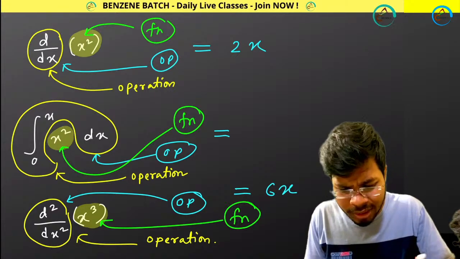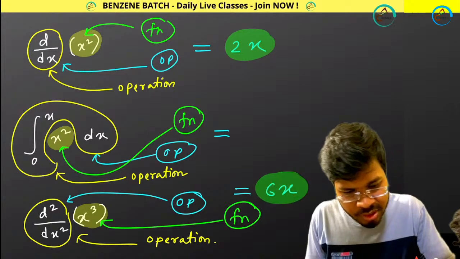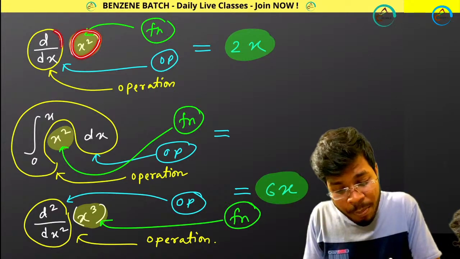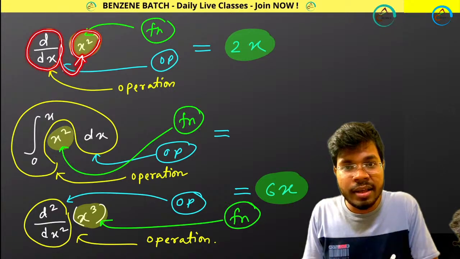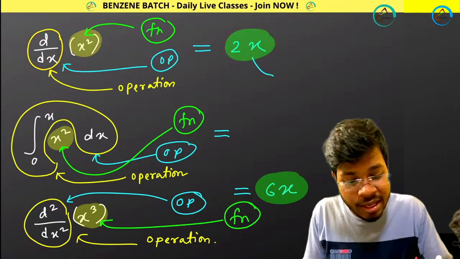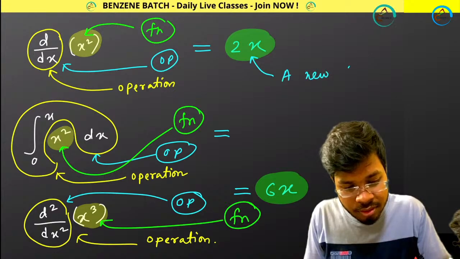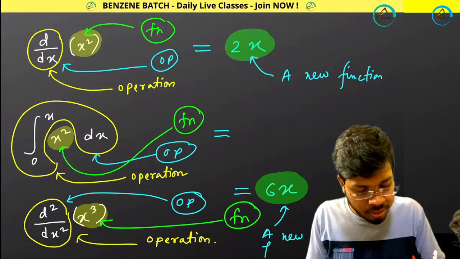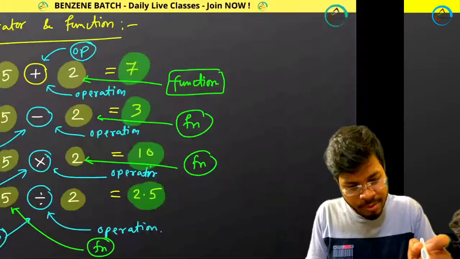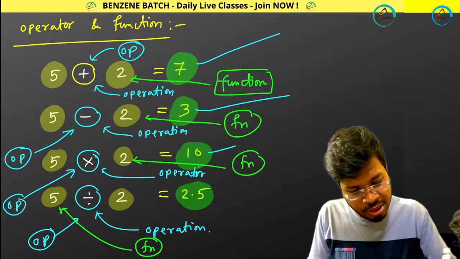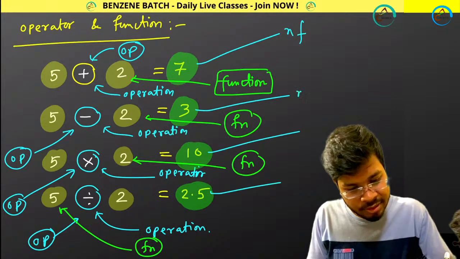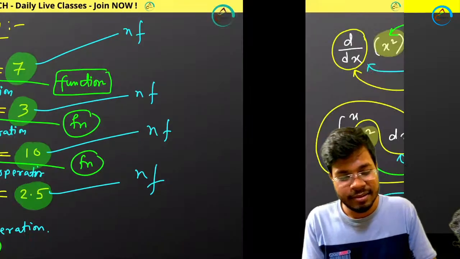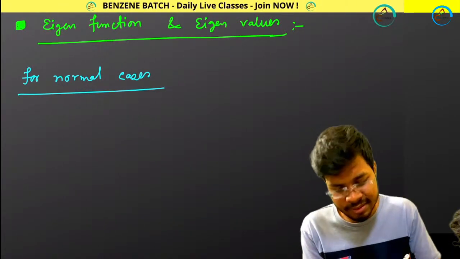Okay, so what are these things? Initially you had the x square function. So once the operator is operating on this function, you are getting a new function. Similarly, all these are new functions, NF I am writing. So what is happening in normal cases?